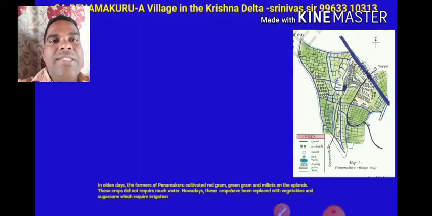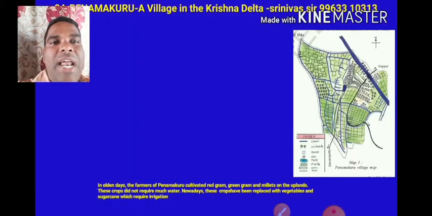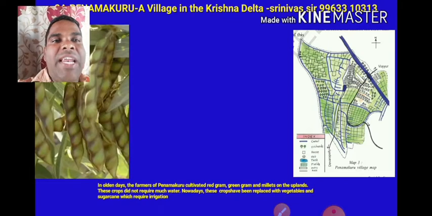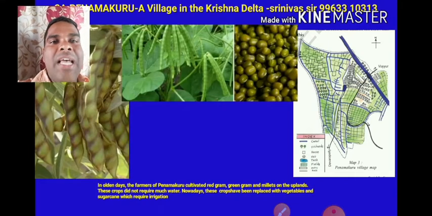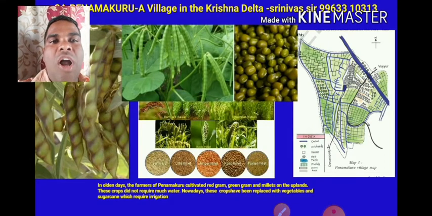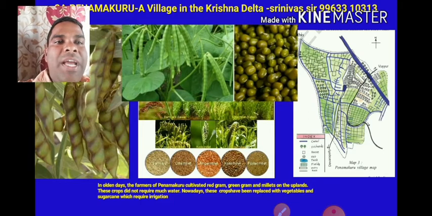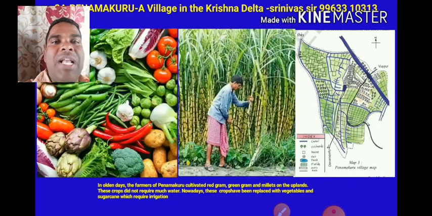In the olden days, Penamakur cultivated red gram, green gram and millets. Upland crops did not require much water. Nowadays, these crops have been replaced by vegetables and sugarcane, with the required irrigation. With irrigation, they can grow all the vegetables and sugarcane.